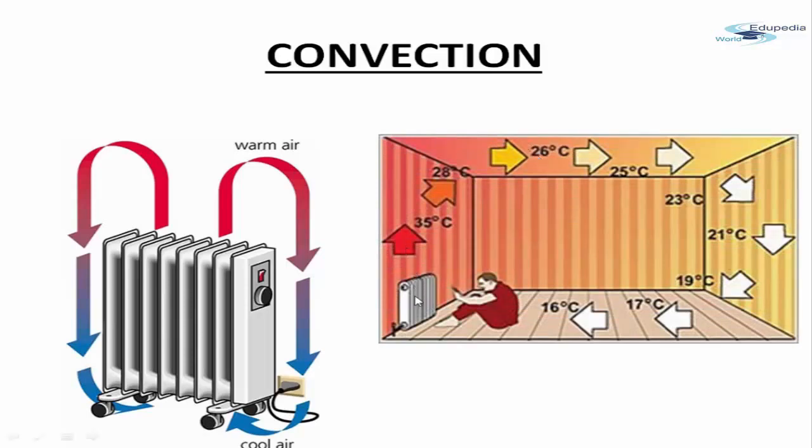Immediately next to the heater, the temperature is 35 degrees. That is quite hot. Now when this hot air goes away from this, then the temperature starts to come down. And over here, the temperature is the coldest. And again, this is circulated back like this and again goes down. So once the air becomes warm, it rises up like this, right? And when it becomes cold, it comes down. When it becomes hot, it rises up. So that is how the convection currents take place.